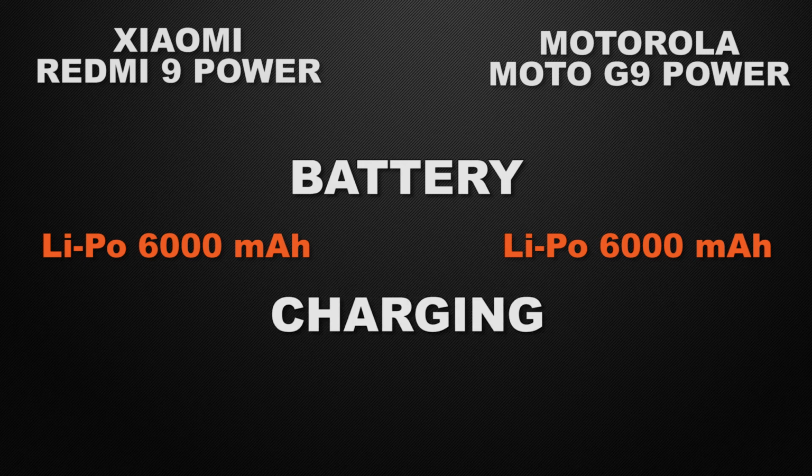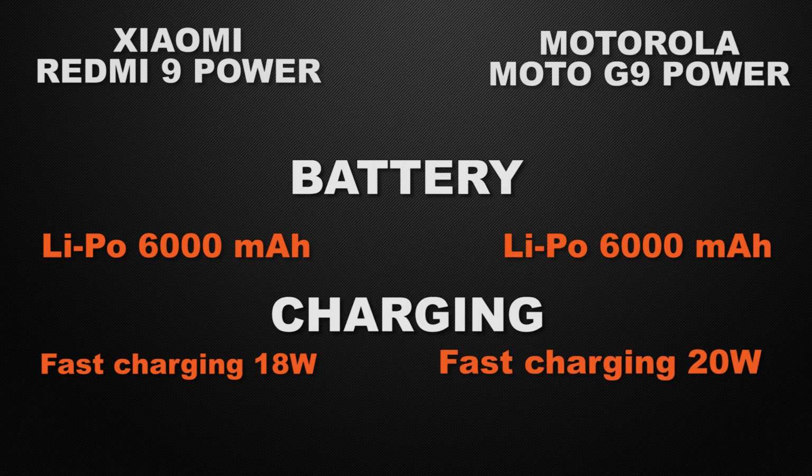And about the charging speed of the devices, 9 Power have 18 watts of fast charging. On the other hand, G9 Power have 20 watts of fast charging. So the winner here is G9 Power because 20 watts of fast charging can charge up the device faster.